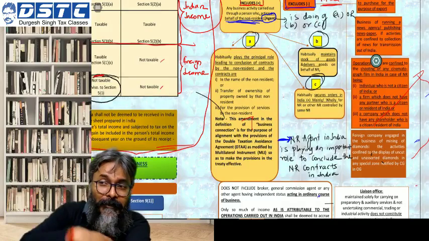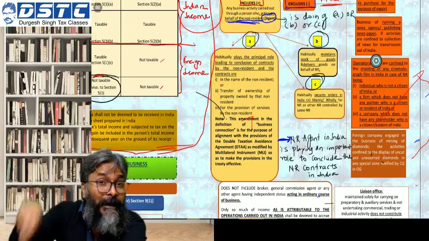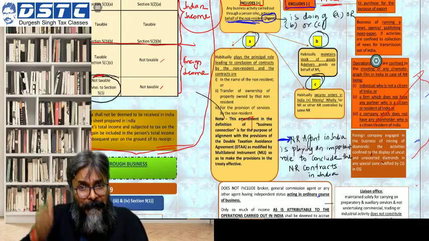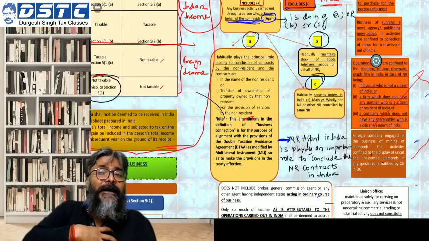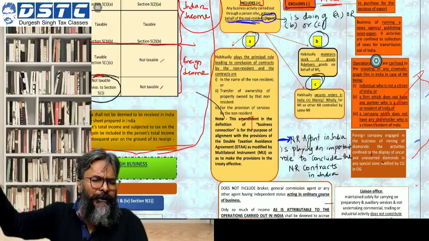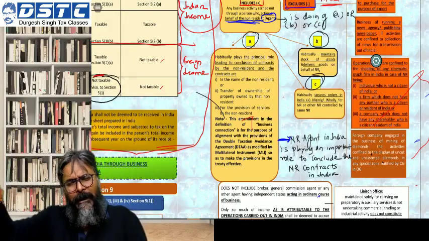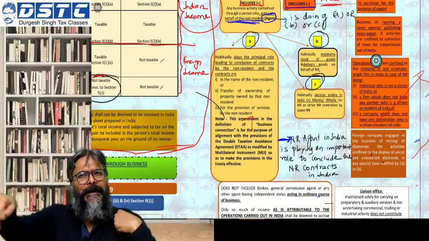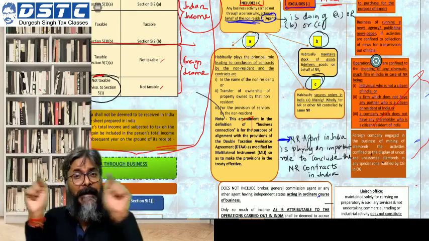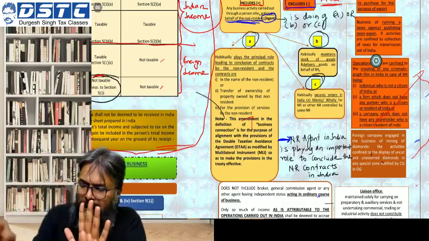So this non-resident's agent in India should do either A or B or C. This is how you revise. If that happens, then the non-resident can be said to have a business connection in India, and whatever income arises through that business connection, we can conclude is deemed to have accrued or arisen in India. Therefore it is an Indian income, and because it is an Indian income, it will be charged to tax.